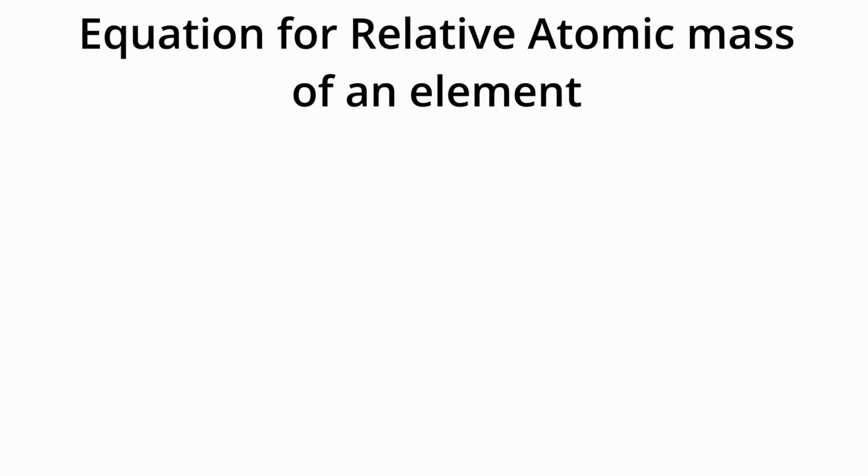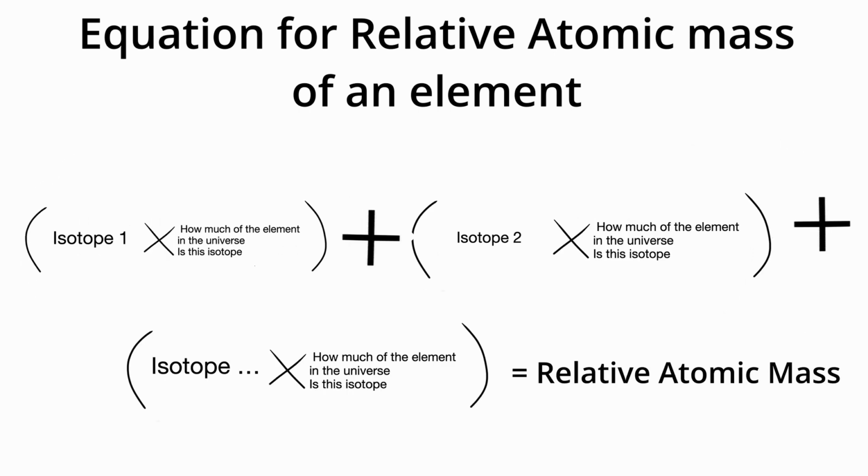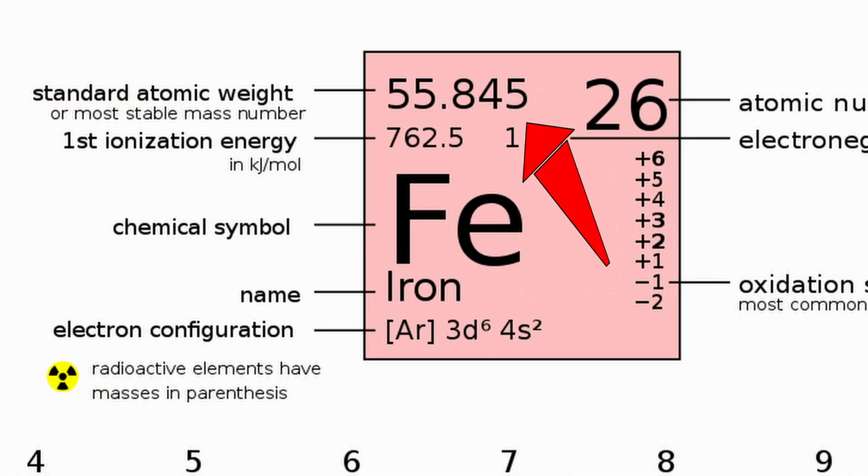We can then sum it with the other isotopes and multiply it by their percentage distributions. Keep in mind the percentage distribution of every single isotope should add up to 100% or 1. After undergoing this process, we get the number that is listed on most periodic tables conventionally and is known as the relative atomic or relative molecular mass, which can describe either the mass in grams per mole or the average number of atomic mass units in a single atom or molecule.